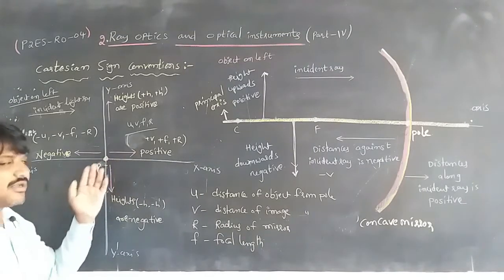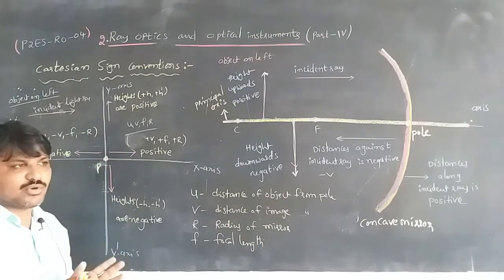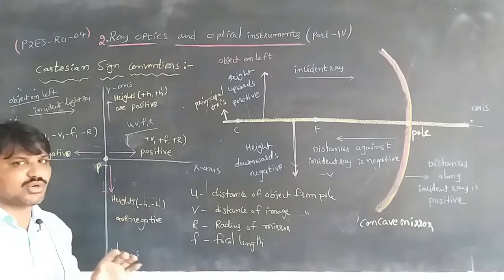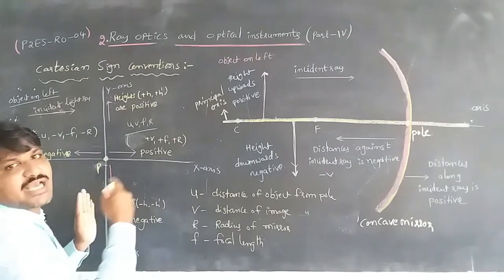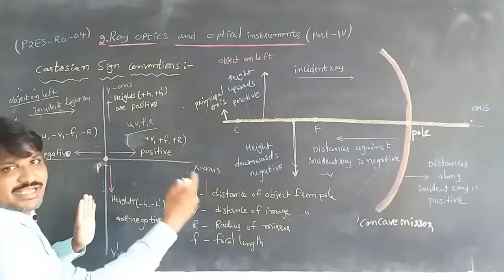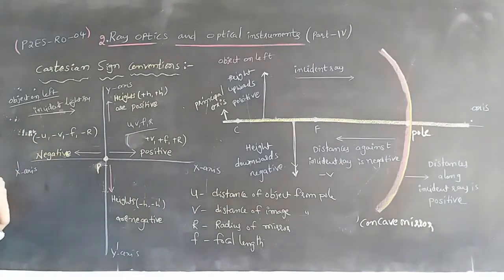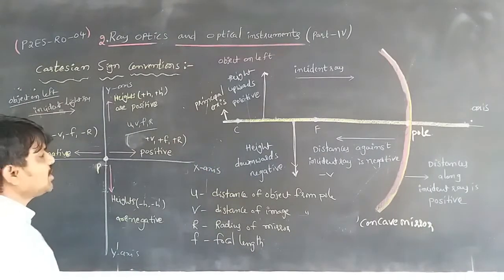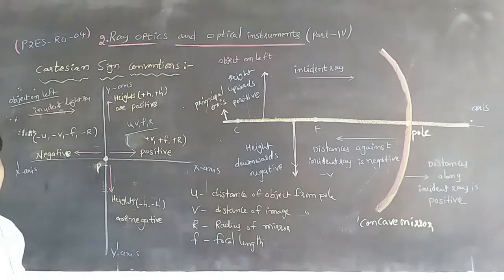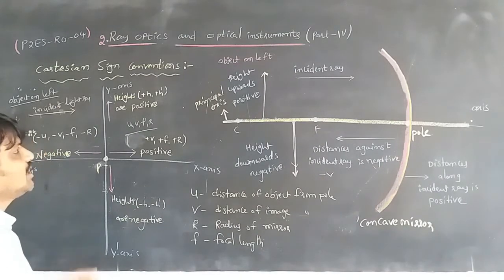So the values are measured from the pole only. Values to the right side are taken as positive, and values in the left direction are taken as negative. Whenever the object is on the left and the incident light ray passes from left to right, then only we should take this type of values. This is about the sign convention.